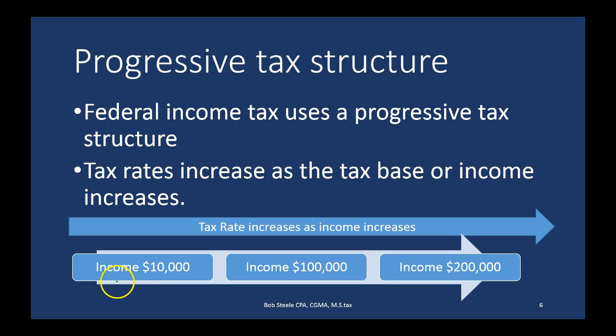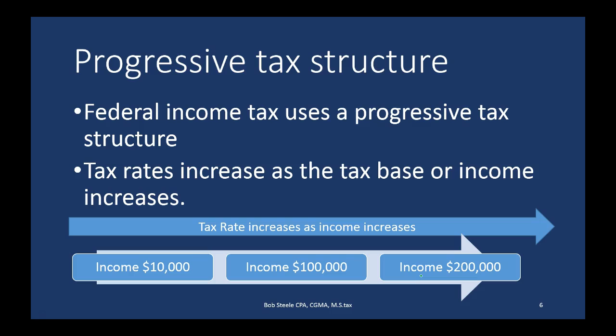But if the income was 10,000, maybe we tax them at 10%. If the income goes to 100,000, maybe we tax the first 10,000 at 10%, and then we tax everything above the 10,000 to the 100,000 at 15%. So now we have two tax brackets. We'll talk about that a bit more later. But if maybe we take the person that has 200,000 and we tax the first 10,000 at 10, up to 100,000 at 15, and up to 200,000 at 20, or something in that fashion, meaning the tax rate goes up as people earn more. This is the type of structure we have.